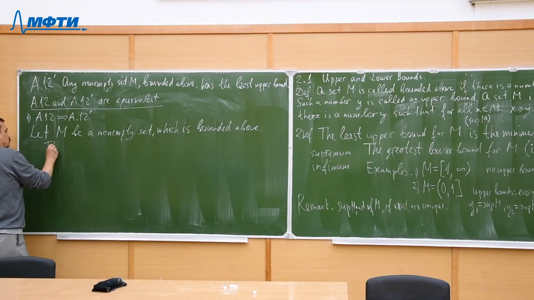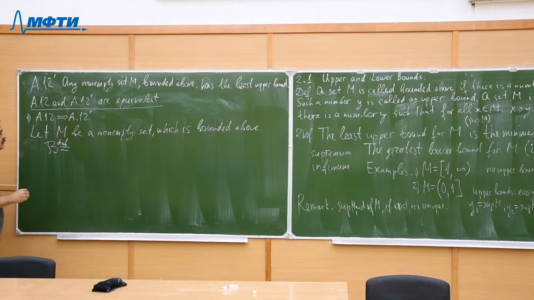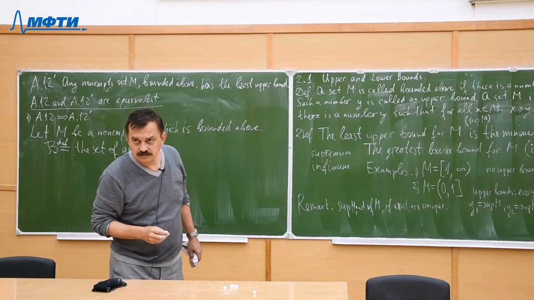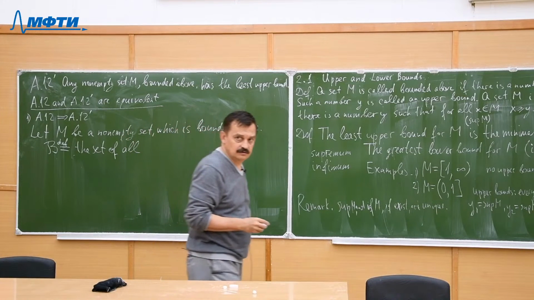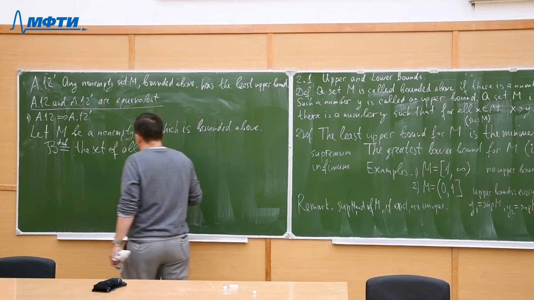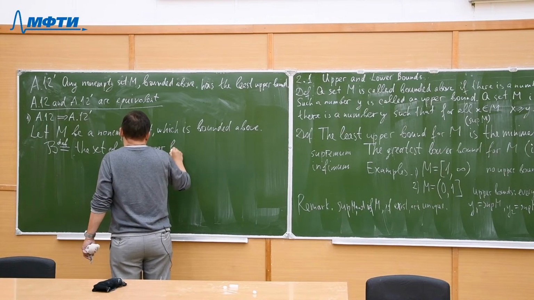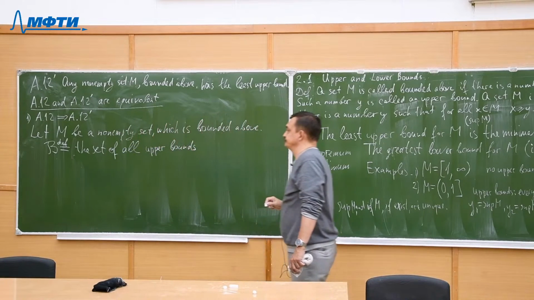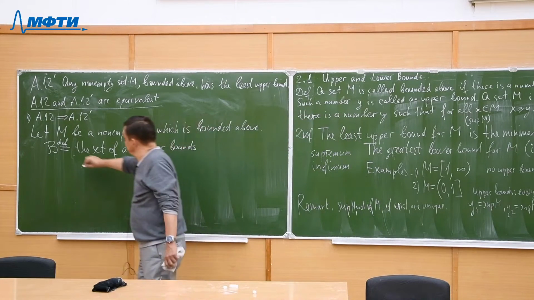And we denote by B, by definition, the set of all upper bounds. Okay, so like this.